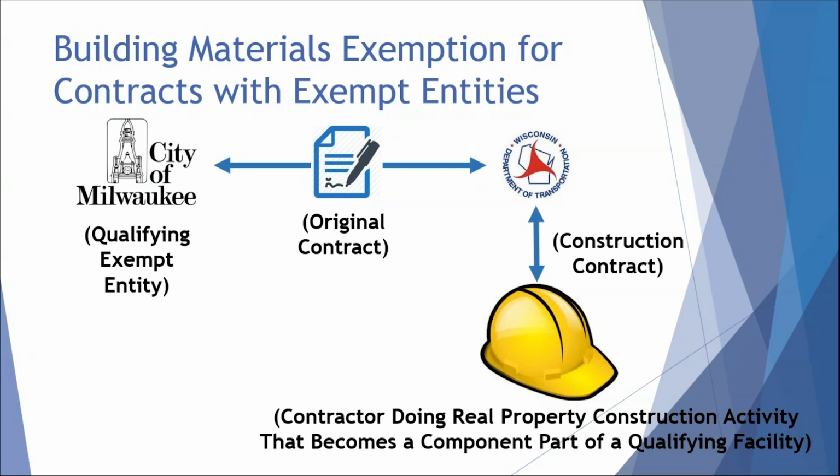However, the contractor may purchase the materials without tax if the original contract between the qualifying entity, which is the municipality, and the Department of Transportation meets the criteria for the exemption. The contract must be dated January 1st, 2016 or thereafter. Upon completion of the highway project, the property, the water infrastructure, transfers to the municipality.